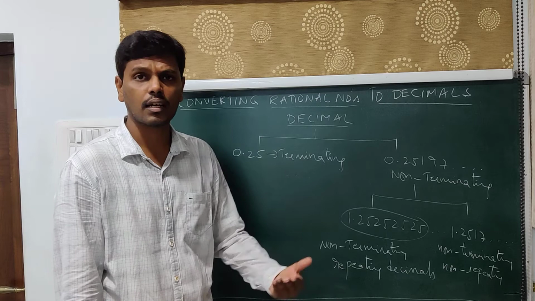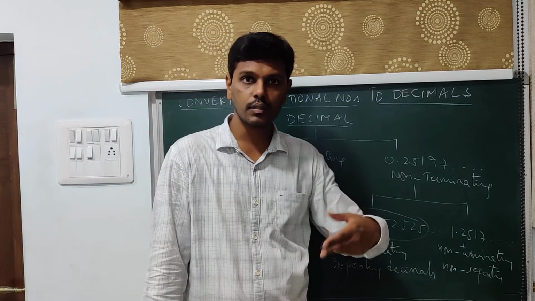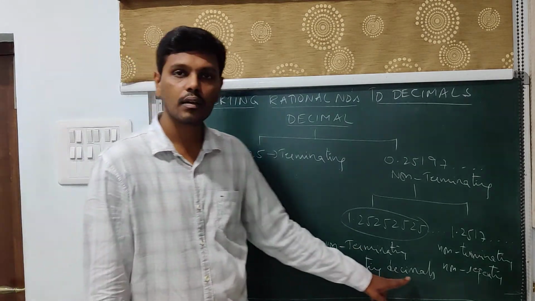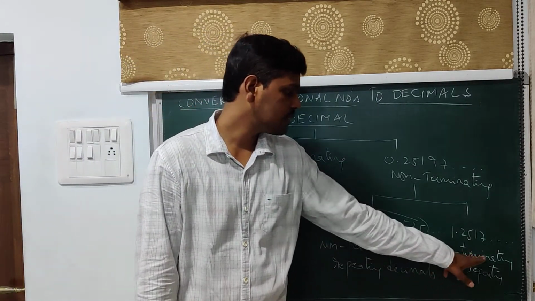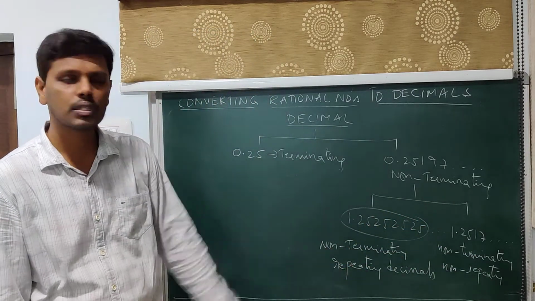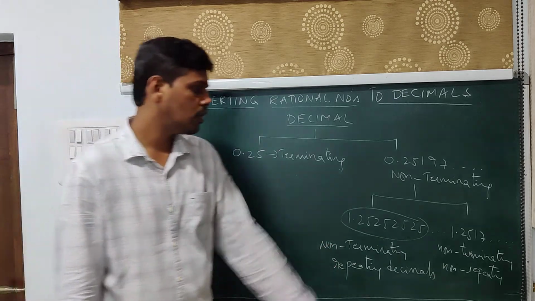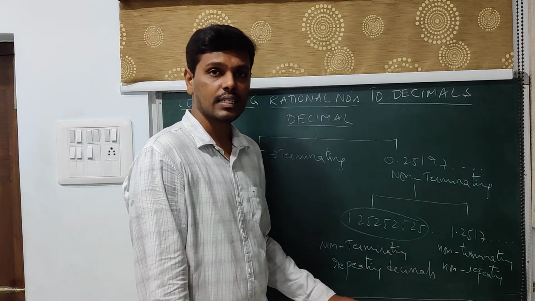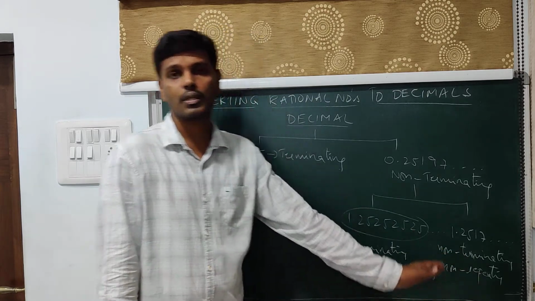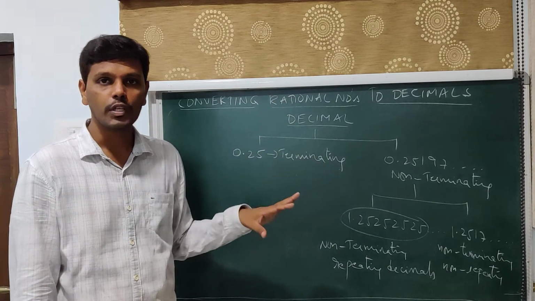Recurring in the sense reoccurring. Here you can see 252525 is again reoccurring. So we say that it is a non-terminating recurring decimal. This one is non-terminating non-recurring decimal. People keep using these words interchangeably, that is either non-terminating repeating decimal or non-terminating recurring decimal, like the same non-terminating non-recurring or non-terminating non-repeating. So these are the kinds of decimal forms we have.